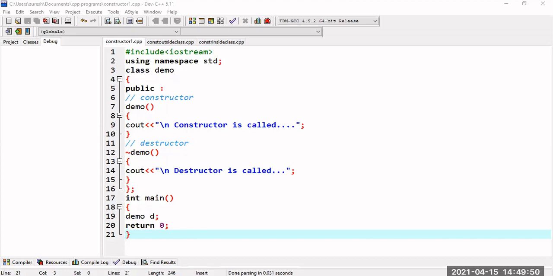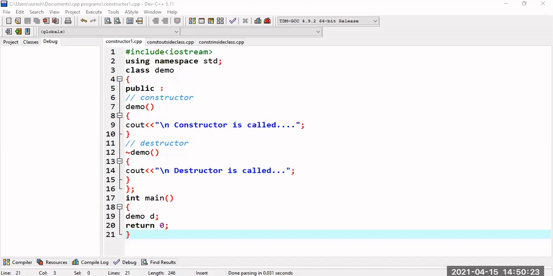Destructor name is the same as the name of the class, but it is prefixed with an operator. Which operator? Yes, that is called the tilde operator. So constructor has the same name as the class, and destructor also has the same name as the class, but it is prefixed with the tilde operator. The constructor can be overloaded, that is called constructor overloading. But for destructor, there is only one destructor.